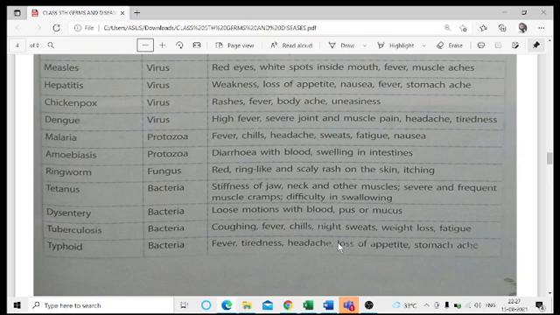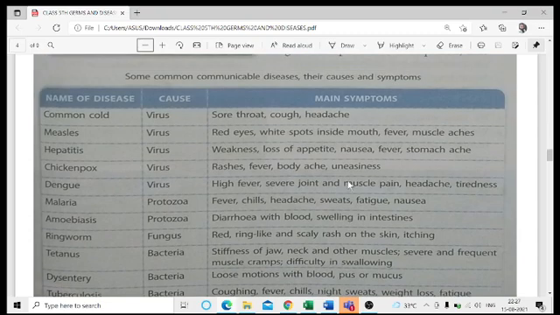The next we have here is typhoid. That is again caused by the action of bacteria, where we have fever, tiredness, headache, loss of appetite, as well as stomach ache. If you remember, just now I told you, headache, ache. Ache basically means the pain. So wherever you are going to attach it, muscle ache means pain in the muscles.